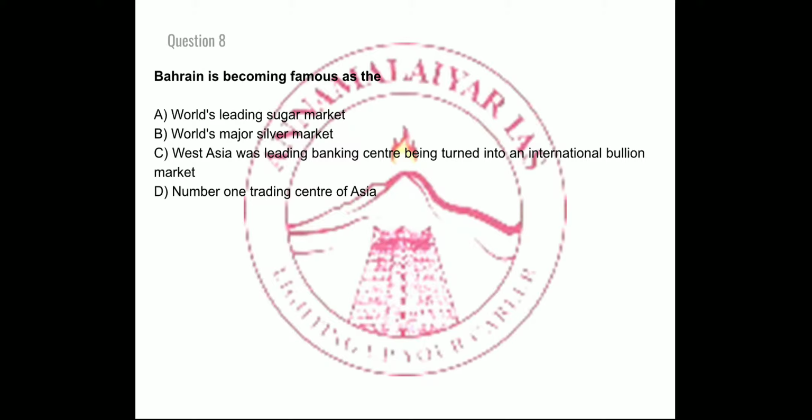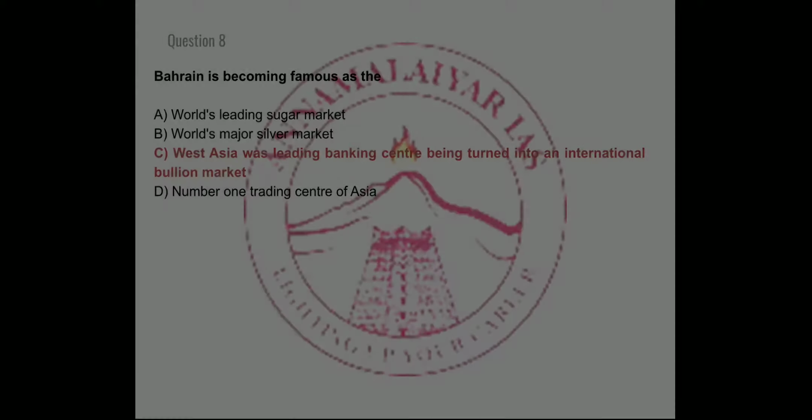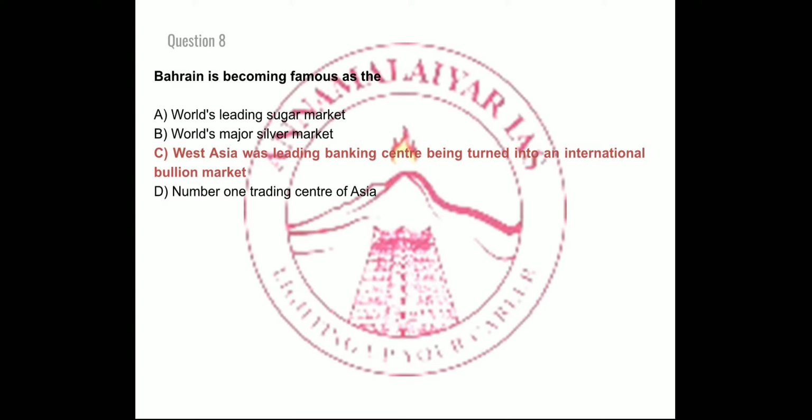So the right answer is option C, that is West Asia's leading banking center being turned into an international bullion market. So that is the thing.